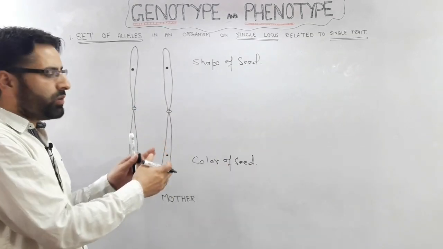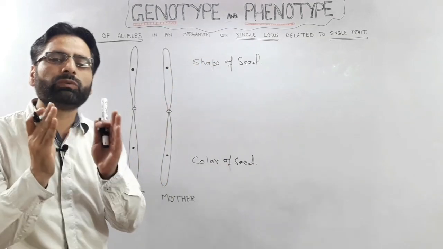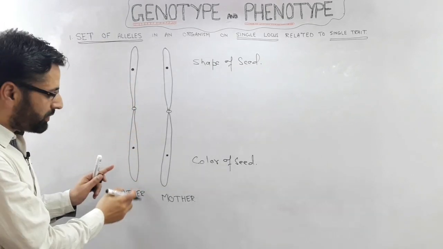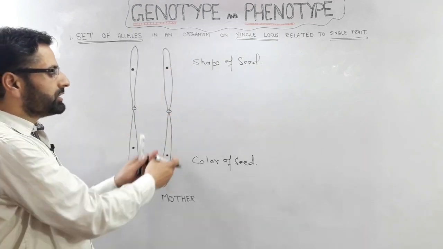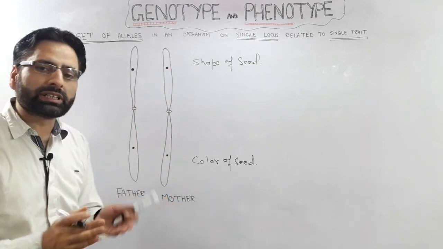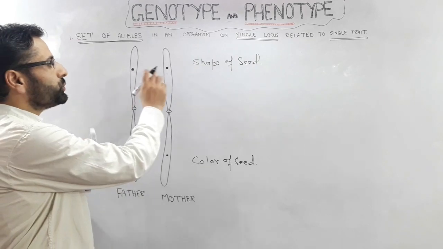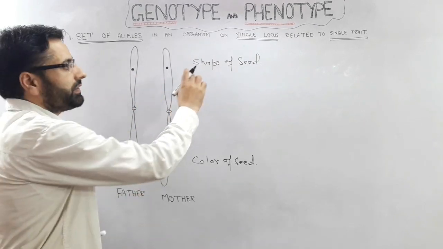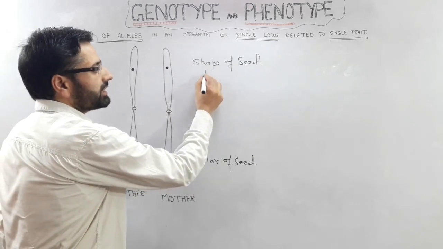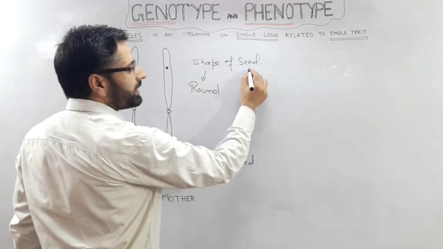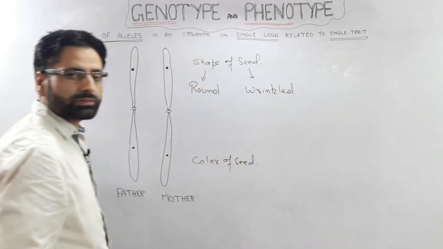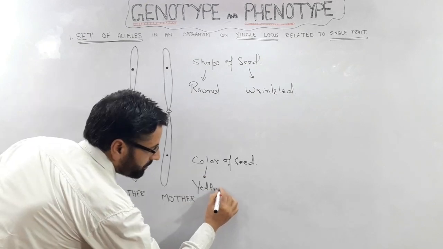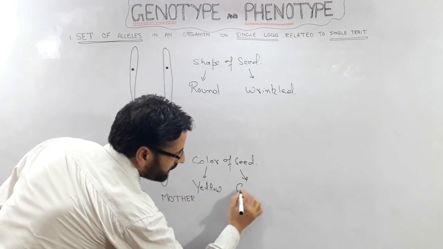Similarly, for every characteristic, we have two alleles. One allele through this chromosome is received from the father, and one allele through this chromosome is received from the mother. Now, these two alleles may be controlling the same trait. Trait in this sense is either round or it is wrinkled. And similarly, in this case, the trait may either be yellow or it may be green.